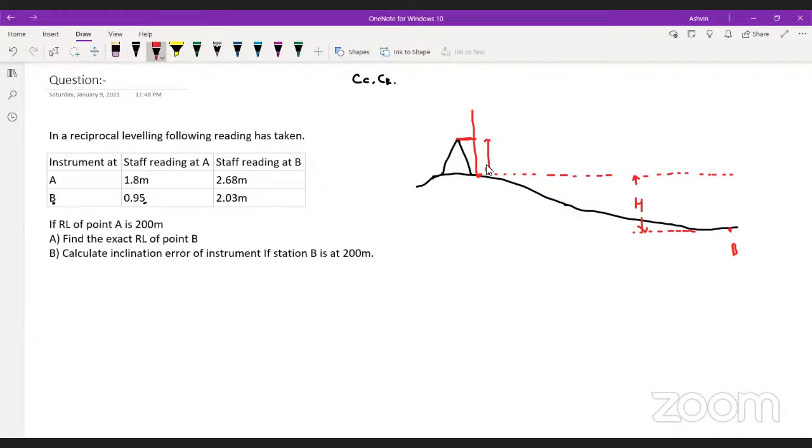Now consider I am calling it HA, the small ha. I can call it anything. I can call it capital HA also, but here I'm calling it small ha. Now if I keep the staff here on B to calculate the reading of B, you will try to keep the line of sight in this way, but what will happen? There will be a correction involved due to refraction and curvature.